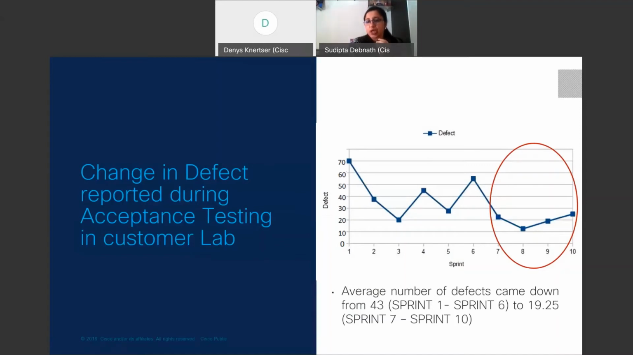So what is causing this? Because of the infrastructure readiness, and frequent testing being possible using this particular DevOps environment, we were able to catch more defects in the development phase rather than waiting for the actual customer network to deploy those services.